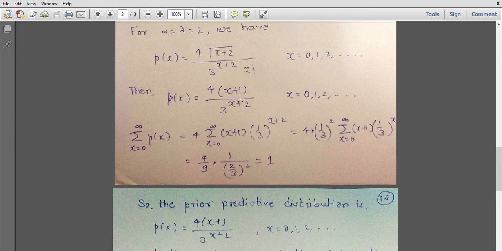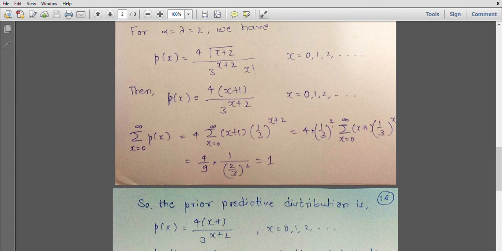So let us check whether this distribution is correct or not. I will check whether it is summing to 1 or not. So the summation of p(x) over the range 0 to infinity is 4 times the summation of x going from 0 to infinity of (x + 1) into (1/3) raised to x + 2. So it looks like the geometric series after some adjustments. So I have made the adjustments like this.